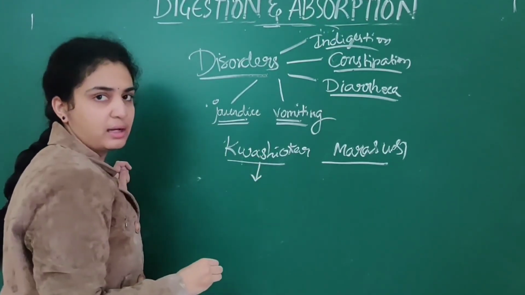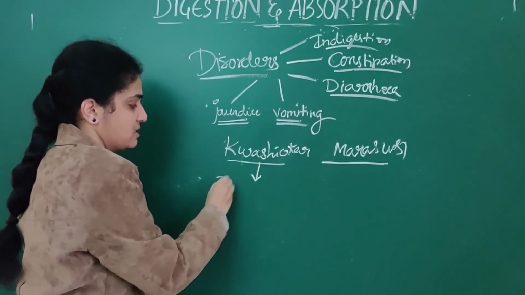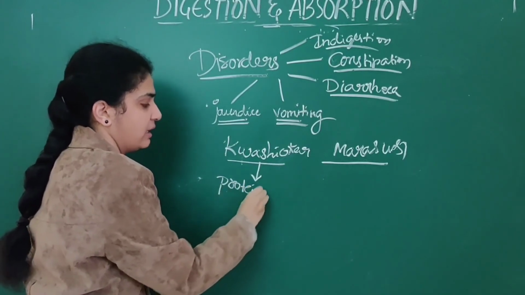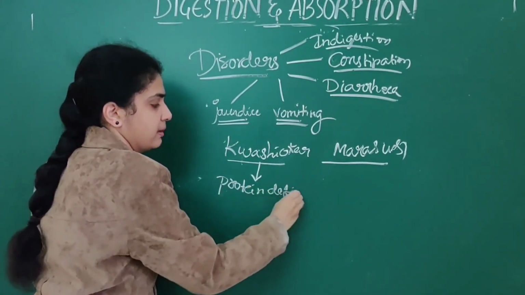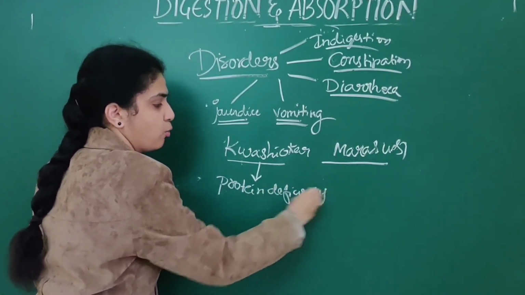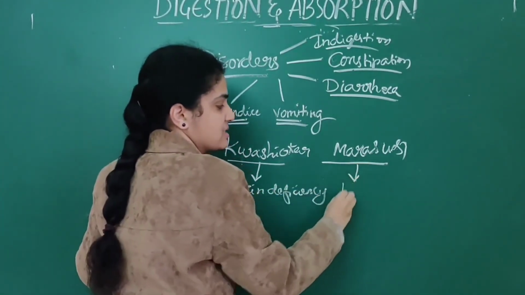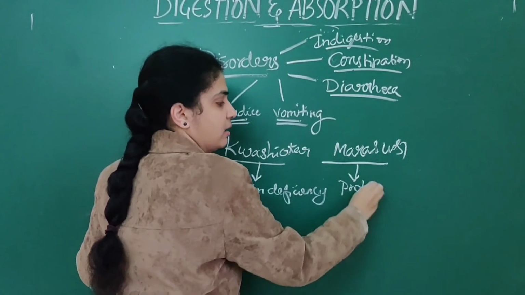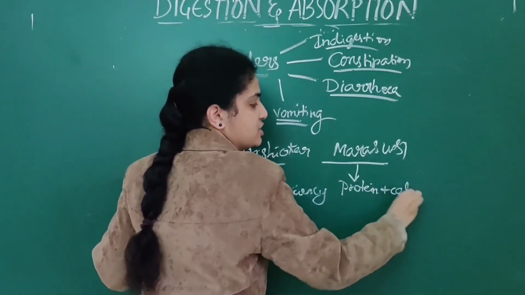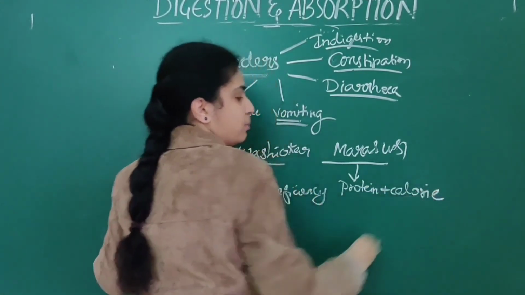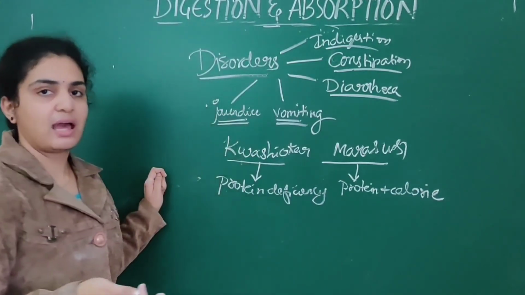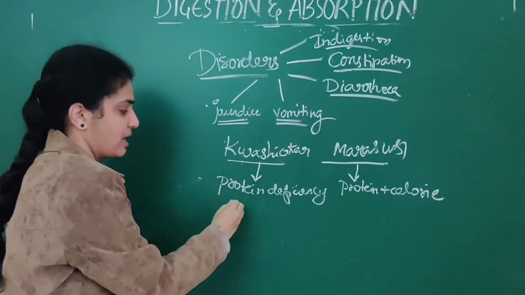In kwashiorkor, there is only protein deficiency. Whereas in marasmus, protein plus calorie deficiency is present.